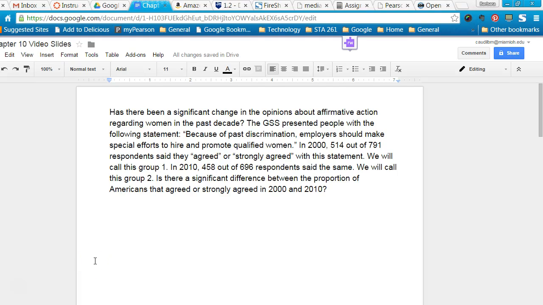Has there been a significant change in the opinions about affirmative action regarding women in the past decade? The GSS presented people with the following statement. Because of past discrimination, employers should make special efforts to hire and promote qualified women. In 2000, 514 out of 791 respondents said they agreed or strongly agreed with this statement.